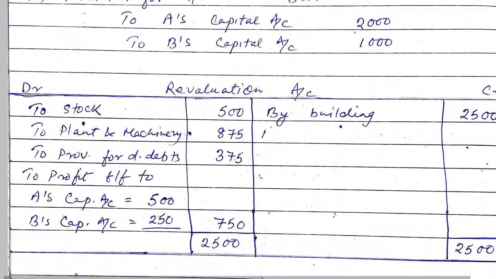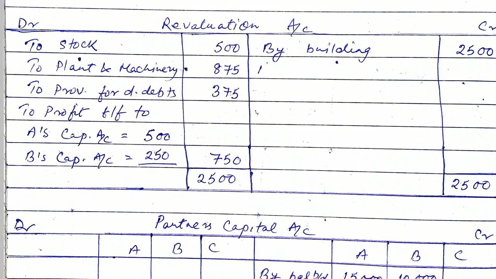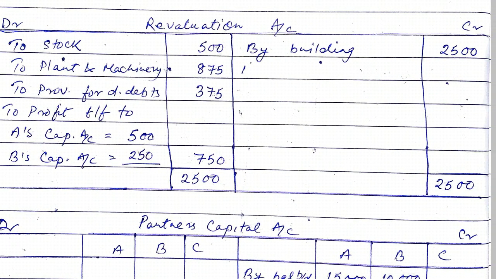Now let us see revaluation account. In the revaluation account you can see what are the changes. Stock and plant and machinery were reduced, so these are the losses. So stock is reduced by 5%, plant and machinery also reduced by 5%. So 5% of 10,000 will be 500. So stock reduced by 500, and plant and machinery 5% of 17,500 is 875. Provision for doubtful debts is also a loss. It will also be debited to revaluation account 375.